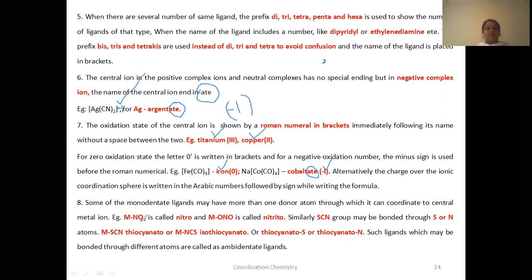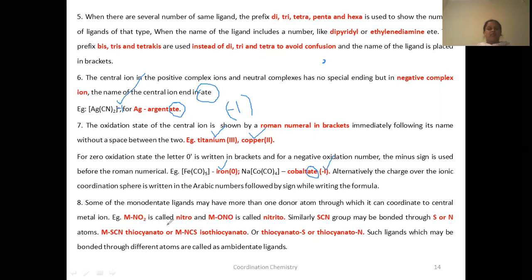If M is bonded to N, it is nitro. If it is a nitro, M should be linked to N. If it is a nitrito, then oxygen will be donating. You have to indicate the linkage here: M–O, M bonded to O. There is a linkage difference here. These are also known as linkage isomers.